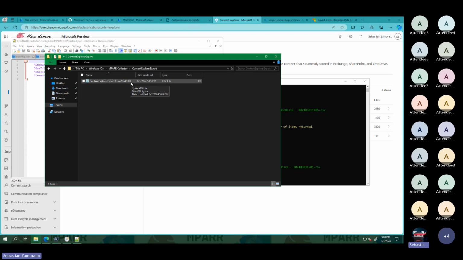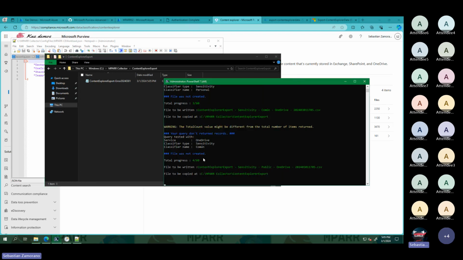That is because I am executing a query, and a specific combination of sensitivity label and OneDrive doesn't return anything. But for the rest, we will see that the CSV files are being created, getting more data, and all the CSV files will be here.